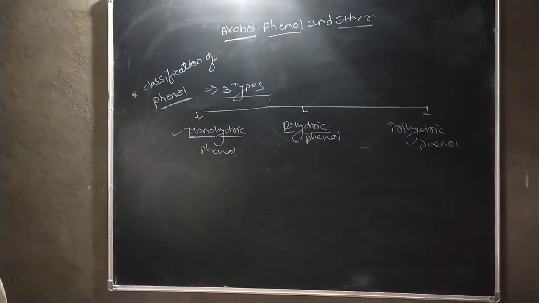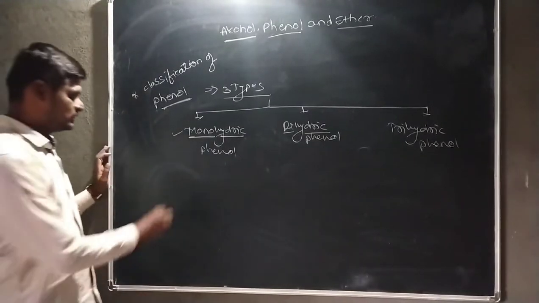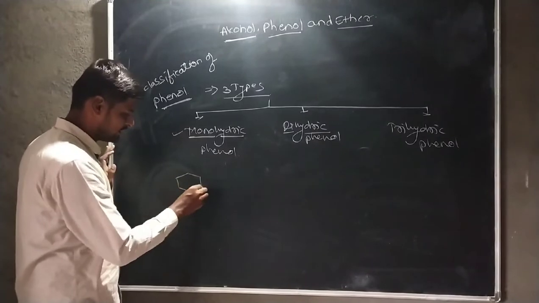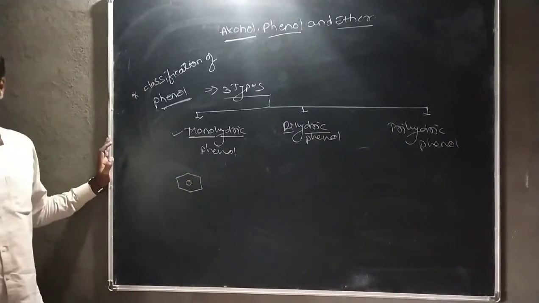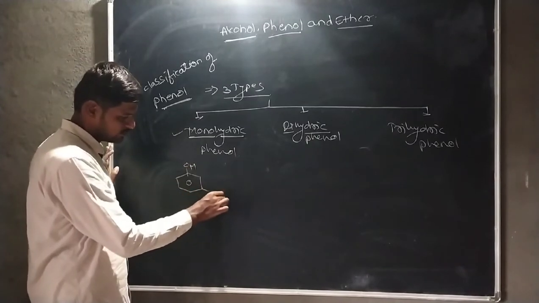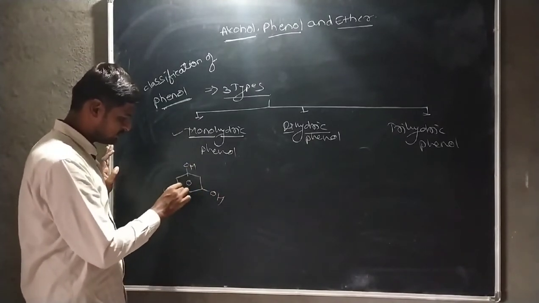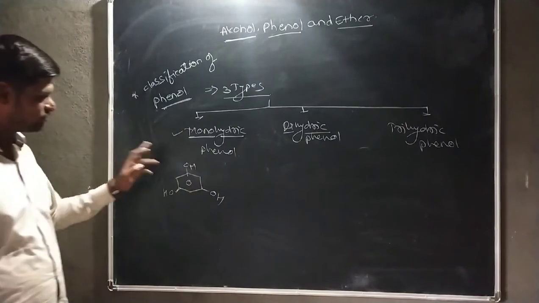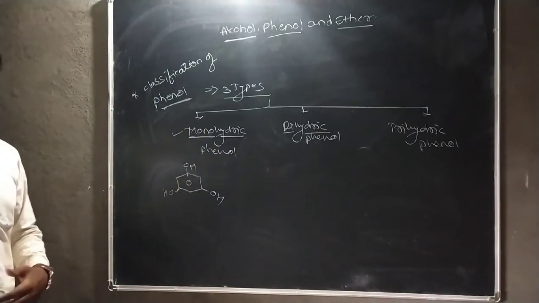In this case, three hydroxyl groups are attached to the benzene ring. The first is attached to this carbon atom, the second to this carbon atom, and the third to this carbon atom. Each hydroxyl group is attached to the benzene ring in alternate positions.